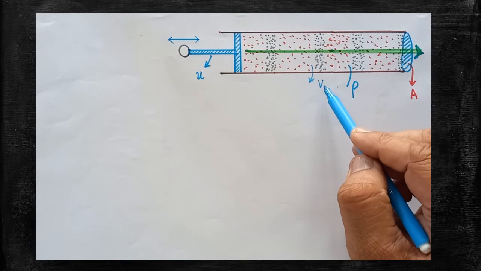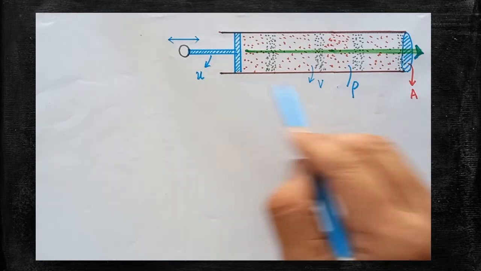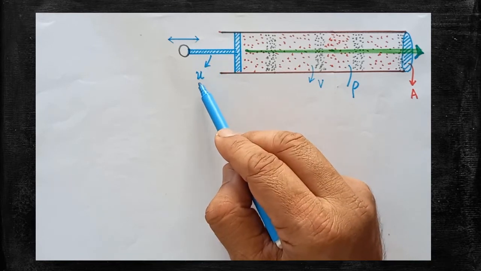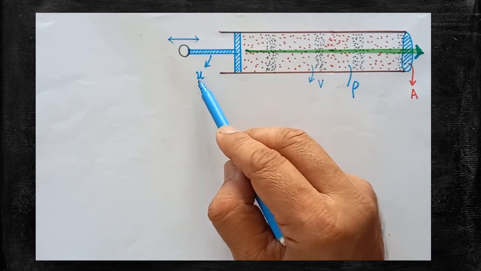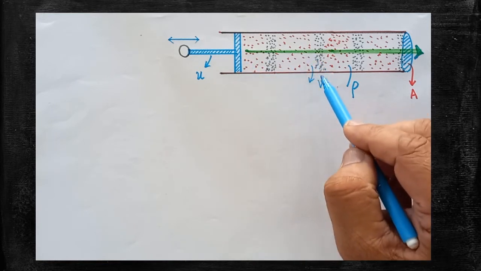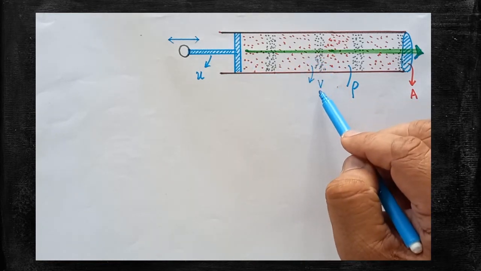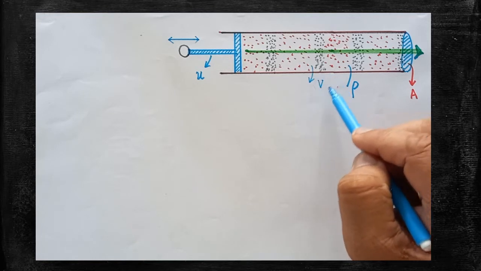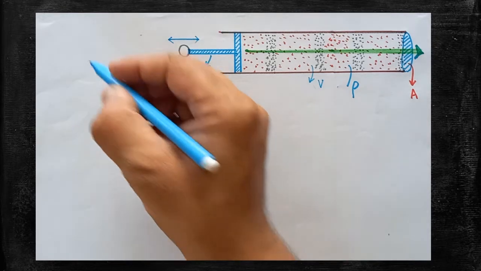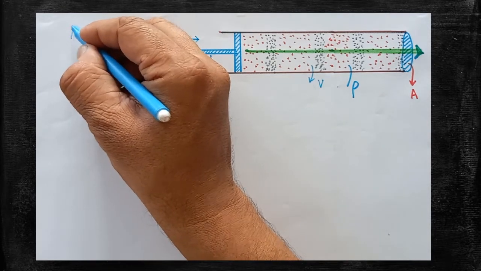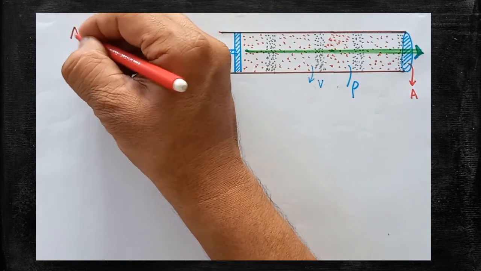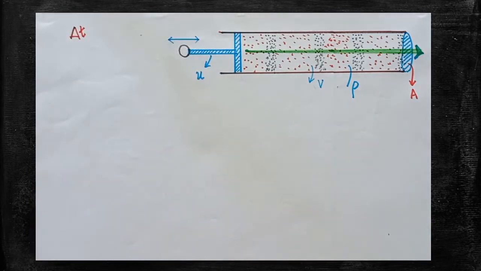So piston velocity is taken as u, and the velocity of the wave is taken as v. So this is very important. Are you clear? Two different velocities are there. Don't get confused. When the piston is moving, the piston has its own velocity u. When the piston is moved, the longitudinal wave is set up and the velocity of the longitudinal wave is taken as v. Our aim is to find the expression for v. Now we have to assume a time. The time taken can be written as del t, a time interval.